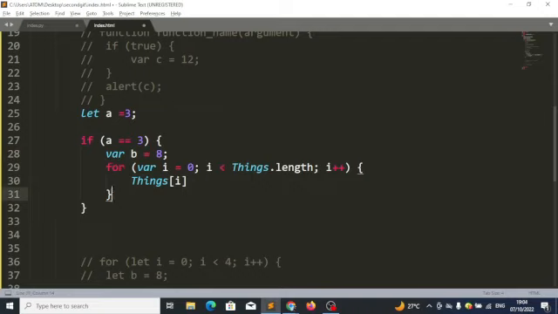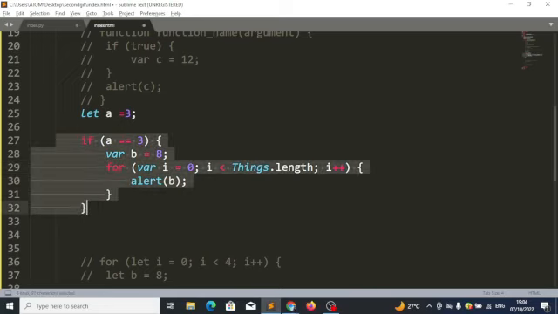Just ignore all of this. Let's come straight to this place. I can use this B here. Since I'm still within that block, I can use this B because this for loop itself is within the block of this if block. So I can use this B here.